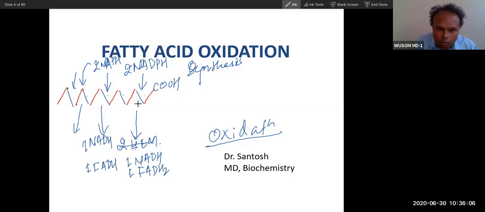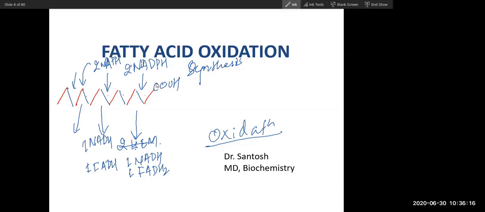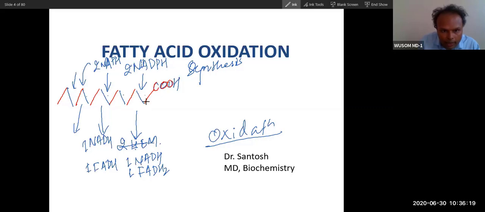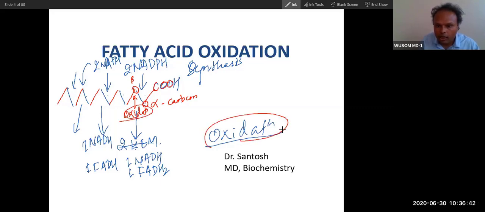And see this bond, at which position is it present? This carbon is called the functional group carbon, and the carbon here is called which carbon? Alpha carbon, the carbon attached to the functional group. Now the carbon that is present here is called beta carbon, and this bond breaks because of oxidation of this carbon. So that is why this process of oxidation of fatty acid is called beta oxidation.